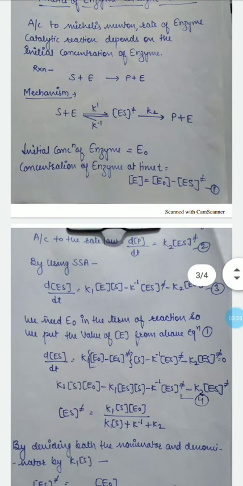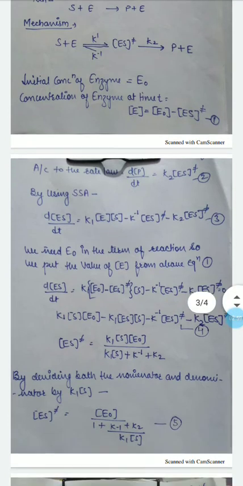Now, according to the rate law, we take concentration of product with constant temperature. Here, product is obtained in second step. So, according to the rate law, we get equation number 2. Here we apply SSA, steady state approximation. By applying SSA, we get equation number 3. Here, the positive term denotes production of enzyme substrate complex and the negative term denotes consumption of enzyme substrate complex.